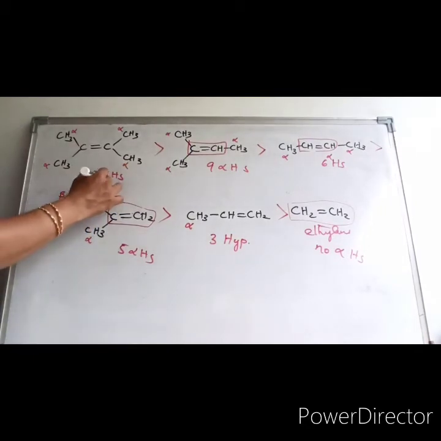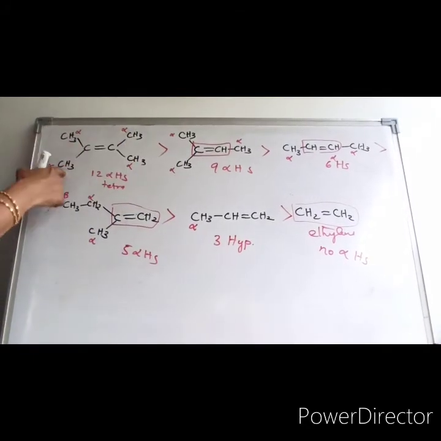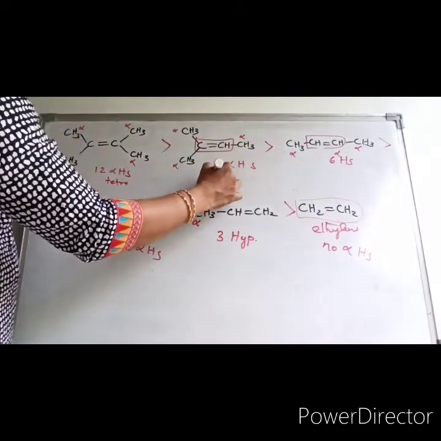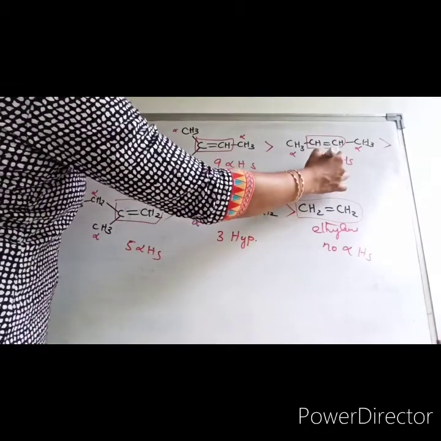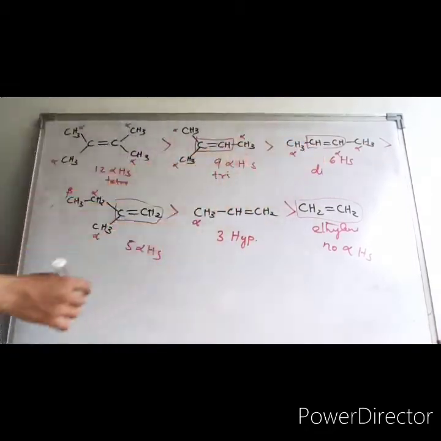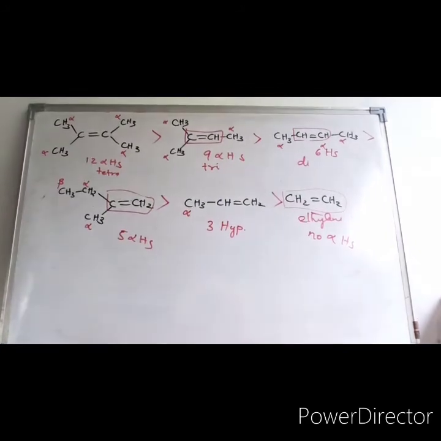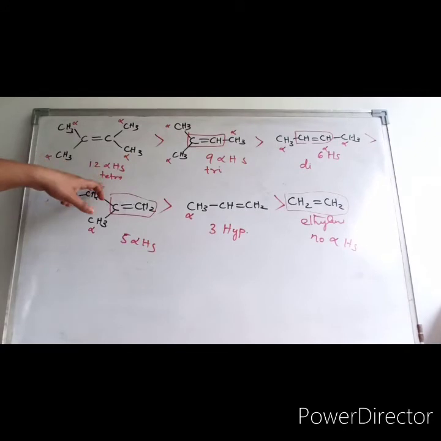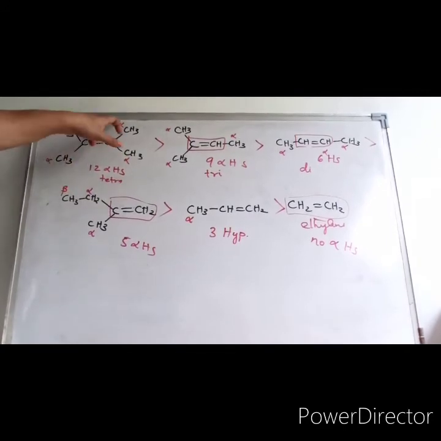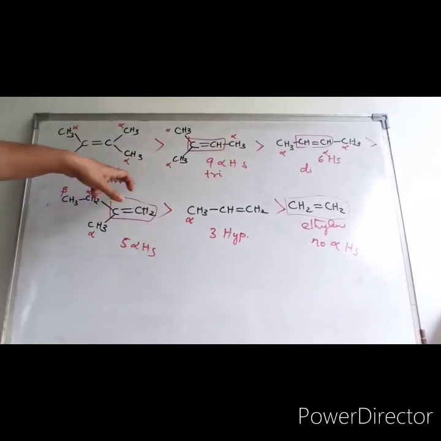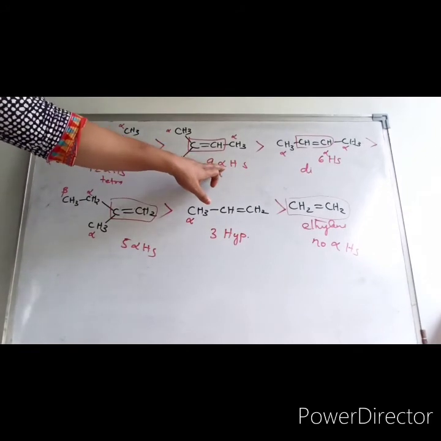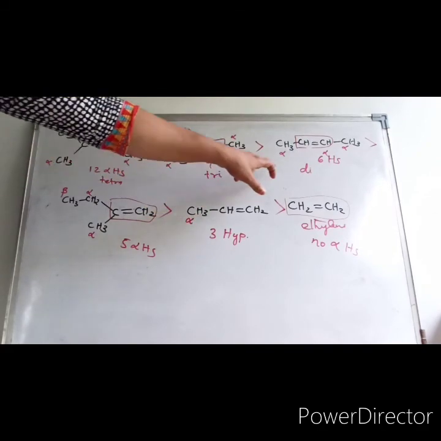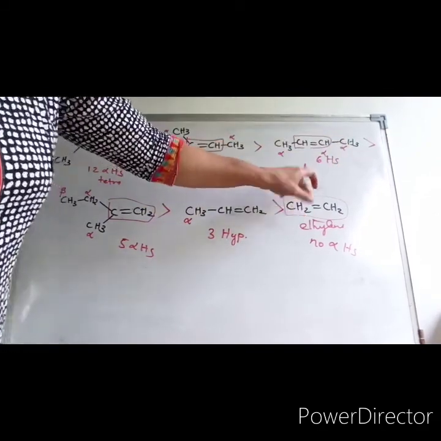This is tetra substituted because 1, 2, 3, 4, 4 substitutions. Here tri substituted, 1, 2, 3 substitutions only. This is the tri substituted one. This is di substituted, only 1, 1. As I said earlier, the one having 12 alpha hydrogens, that is the tetra substituted one, 1, 2, 3, 4 substitutions, is more stable. Then comes this one with 9 alpha hydrogens. If you see this, 1, 2, 3, only 3 substitutions, so tri substituted one. Then comes this, 1, 2, di substituted one, likewise.